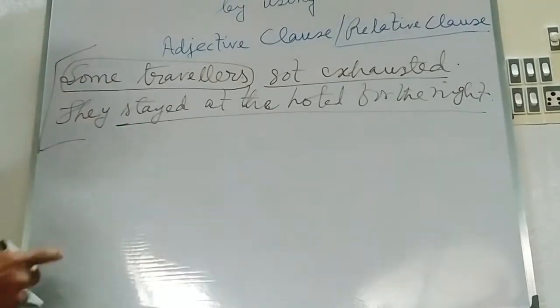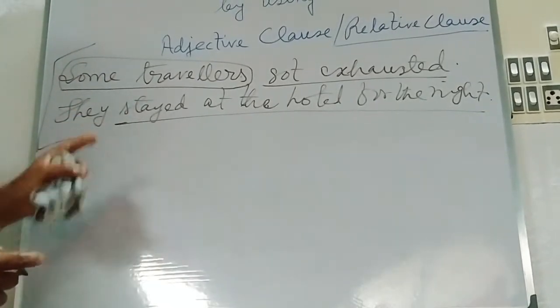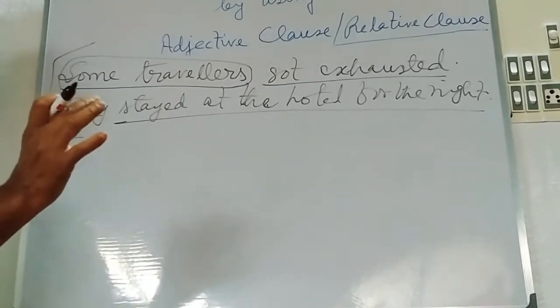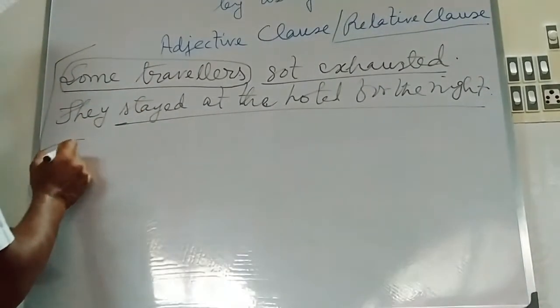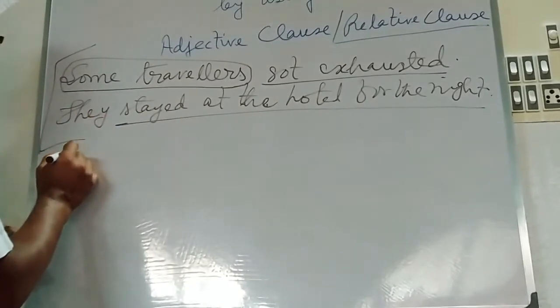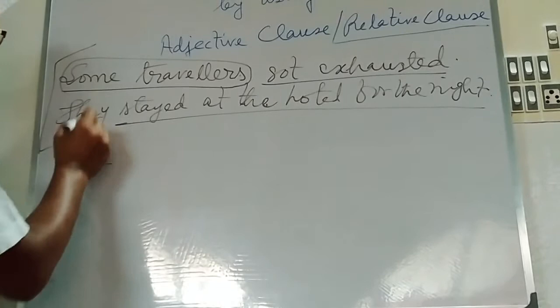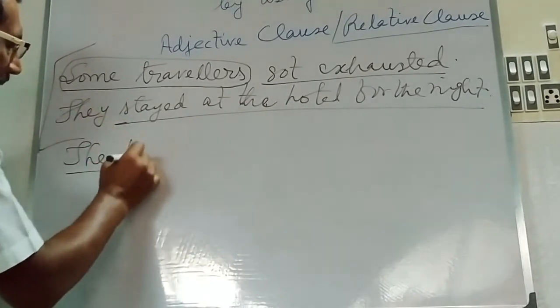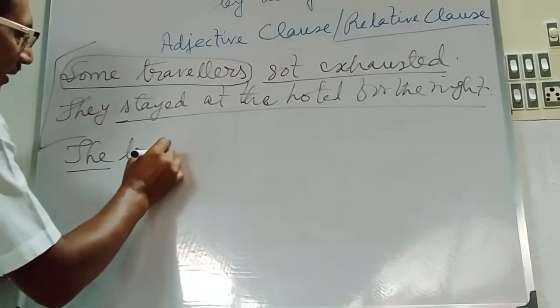Here, at the time of joining these two sentences into a complex sentence by using a relative clause, you have to use it in this way. Suppose some travelers. At the time of writing the sentence, you will have to remove "some" and use the particular travelers, the travelers.